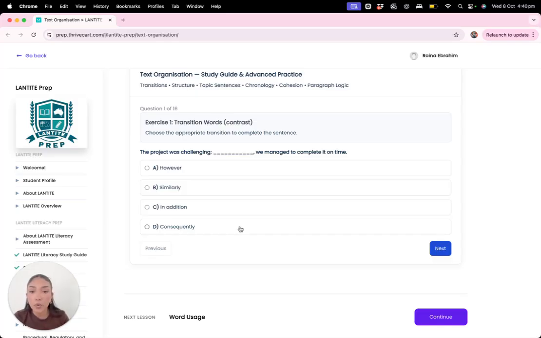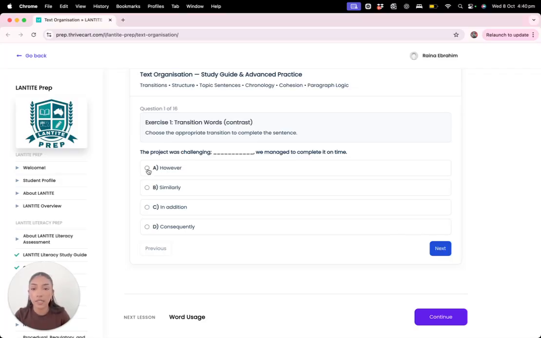The project was challenging, space. We managed to complete it on time. Now, there's a few answers that you can look at here. I'm going to go with A, however. The project was challenging, however, we managed to complete it on time. Okay, because it's contrasting. So even though it was challenging, still managed to complete it on time. Next.